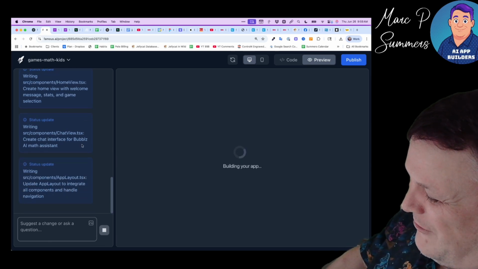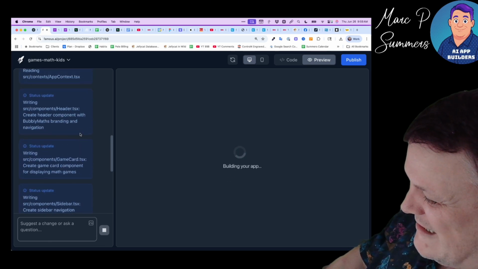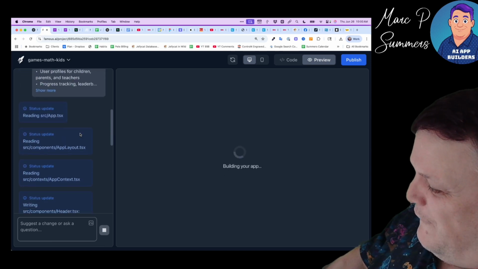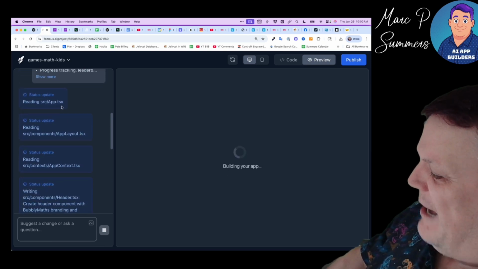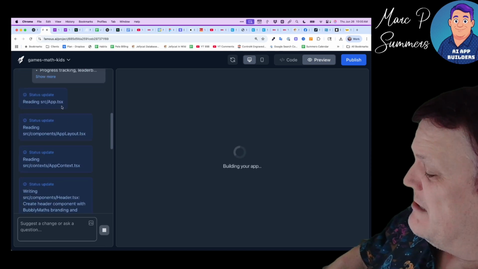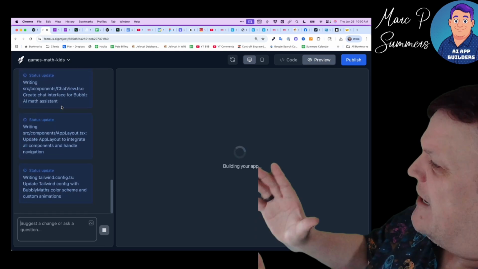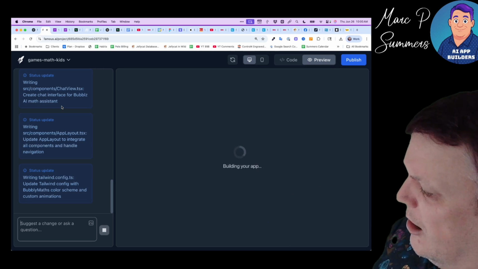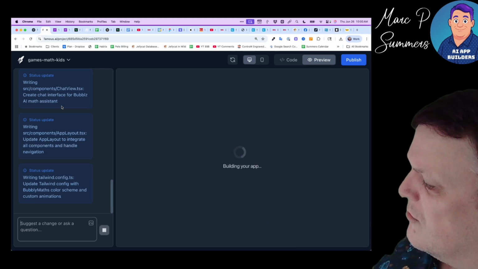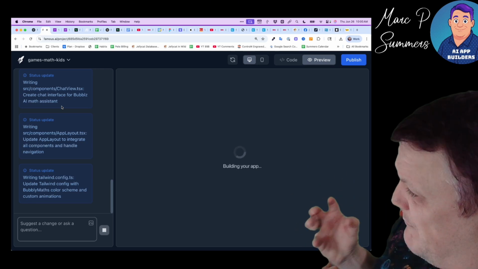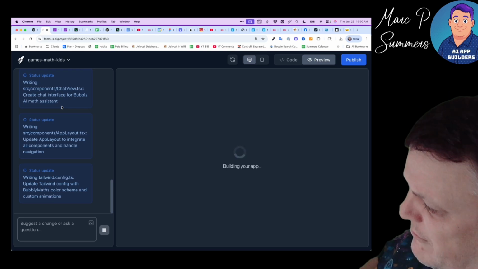All right, let's look through what it's doing here. It's telling us where it is all the way through. So up here, it's creating the app.tsx file. You don't really need to understand what all these are, but the app.tsx file is kind of the guts of the app. It tells the back-end builder where all the parts are and what parts are being used.